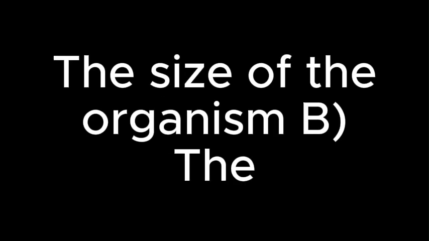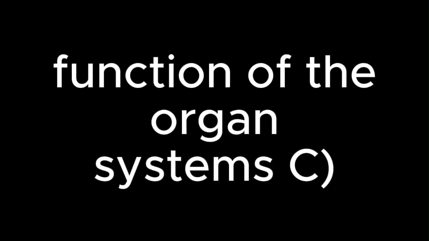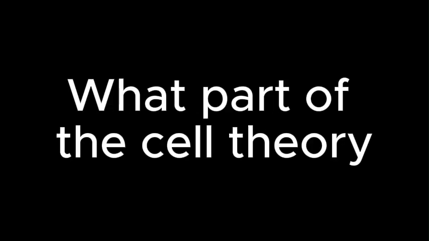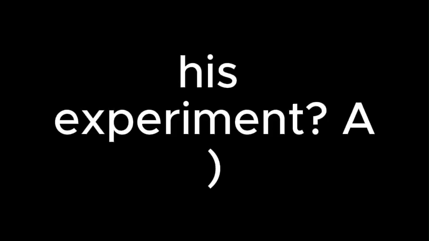31. The cell theory says that the function of an organism depends on: a. The size of the organism, the function of the organ systems, the behavior of individual cells, the organization of cells in multicellular organisms. 32. What part of the cell theory did Louis Pasteur prove with his experiment? A. Cells are the basic units of life. Cells can only arise from other cells. All living things are made up of cells. Cells are the smallest living things.